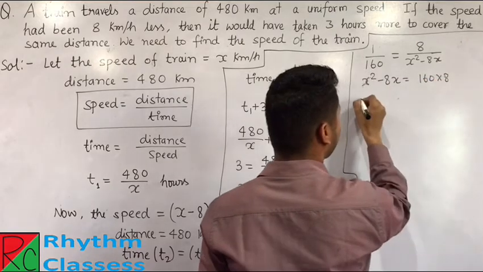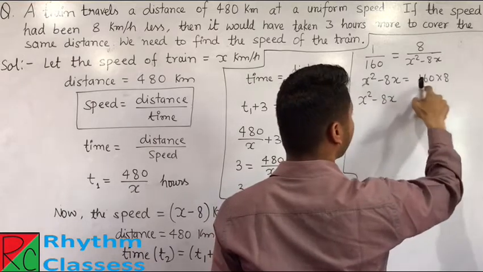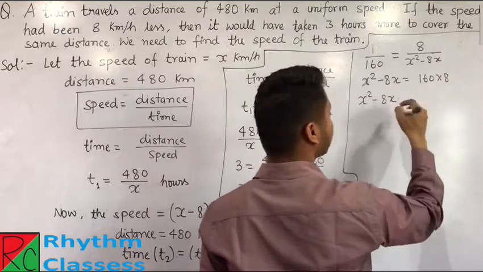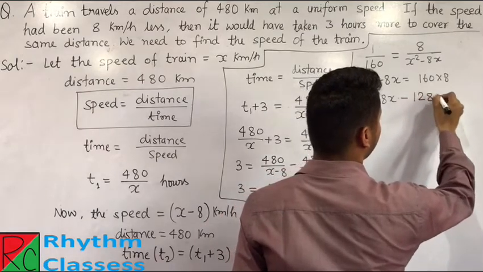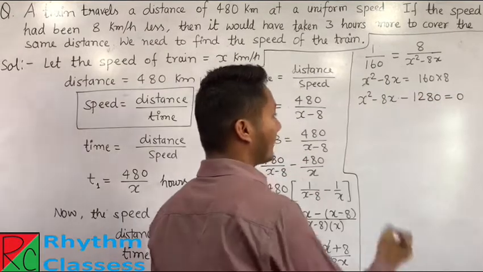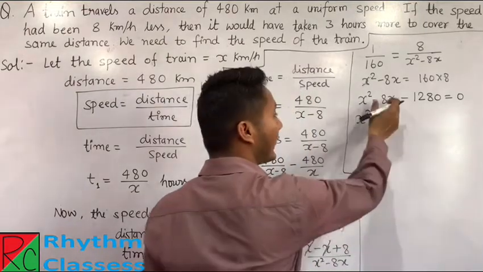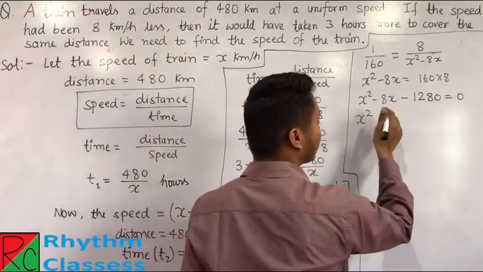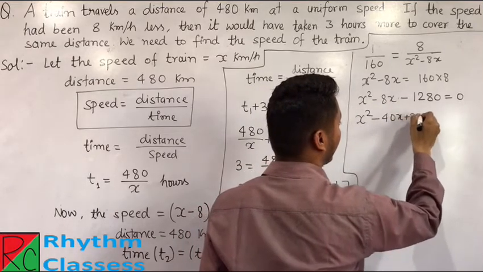From here, we can solve this: x square minus 8x, if we multiply this and transfer to this side, then it becomes minus 1280 equals 0. Now from here students, we can say it becomes x square, if we make two parts of minus 8x, then it becomes minus 40x plus 32x.